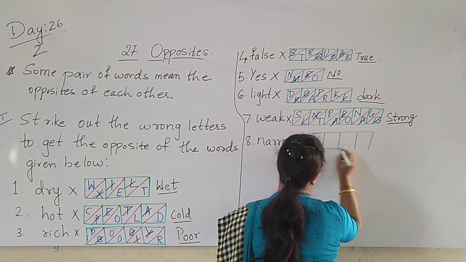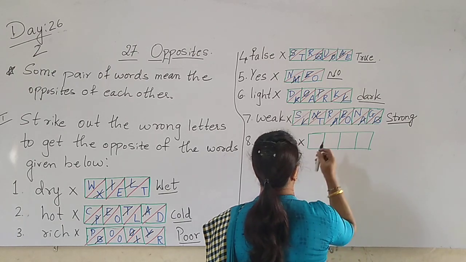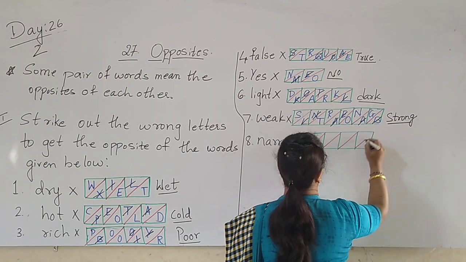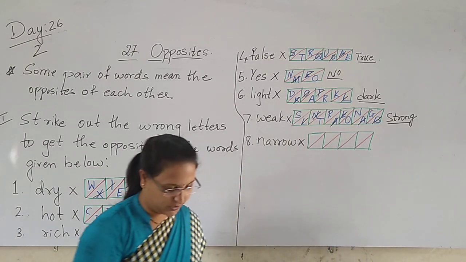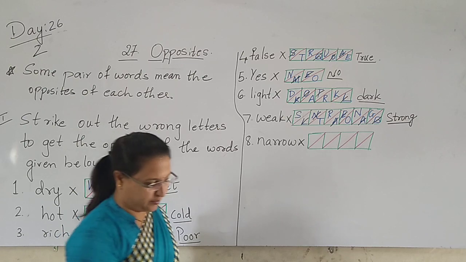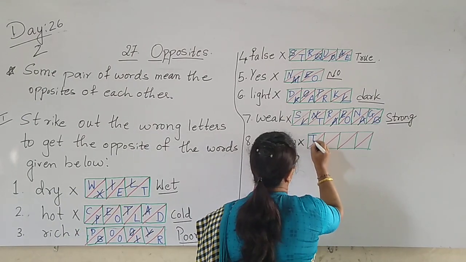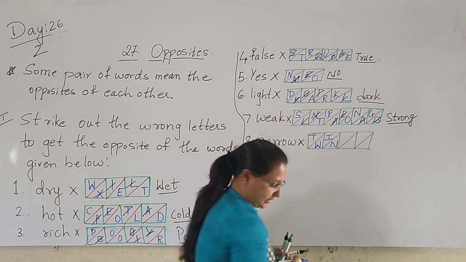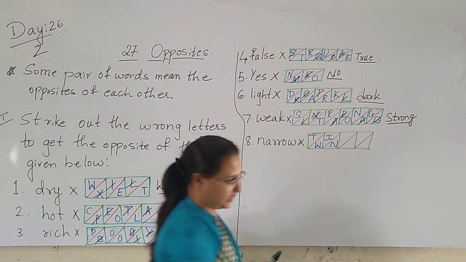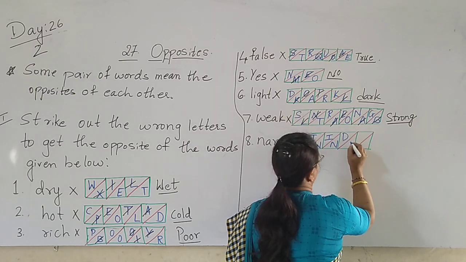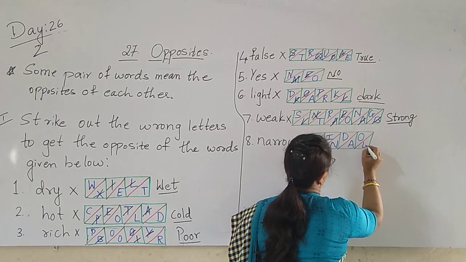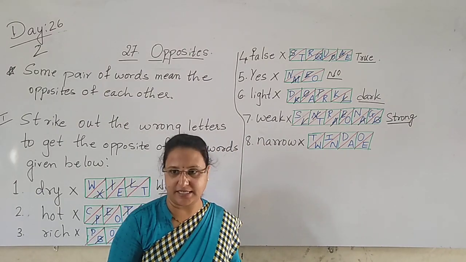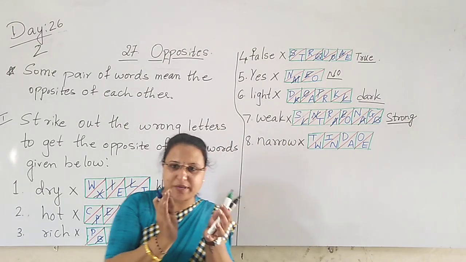Yes, 4 boxes. And here the letters T-W-I-N, D-A-O-E. So narrow, wide.